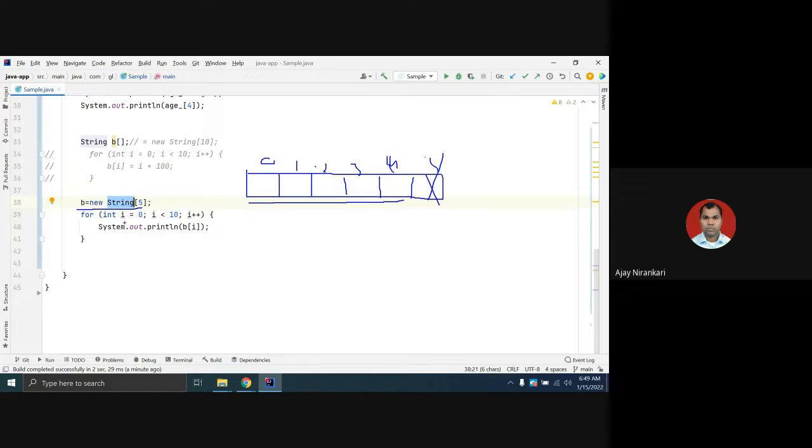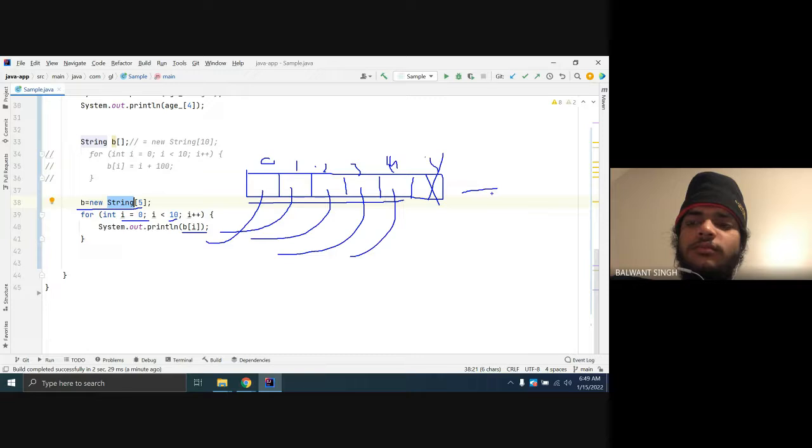The index should be a maximum of 4. Here you print the 0 position value, b of 0, and i plus plus moves on each time. After 5, your loop goes on up to 10 times, to 6, 7, 8, 9, but there are no positions 6, 7, 8, 9. The compiler throws an error.